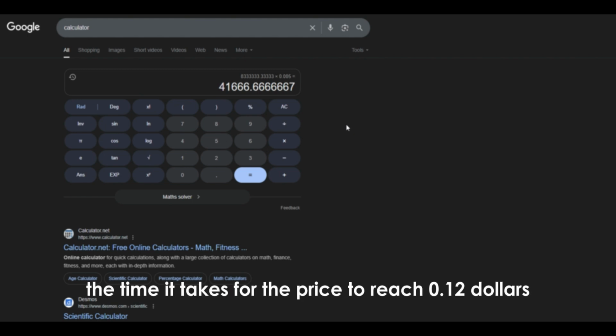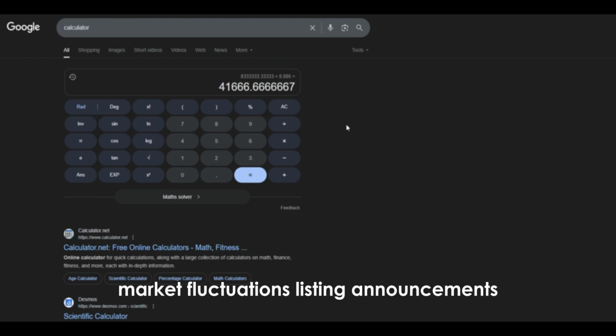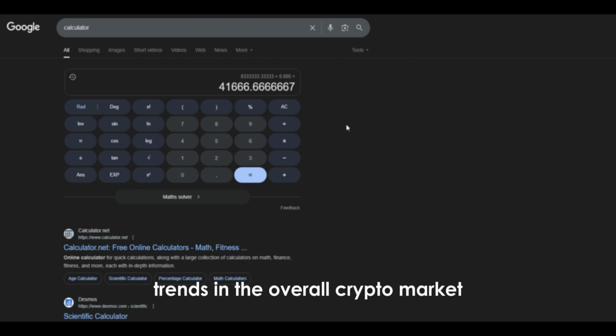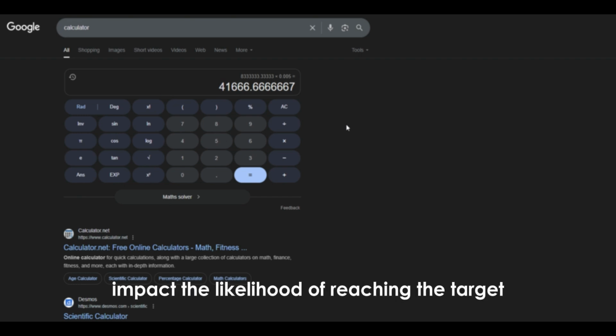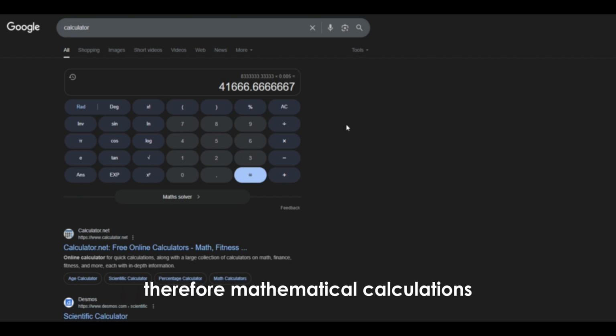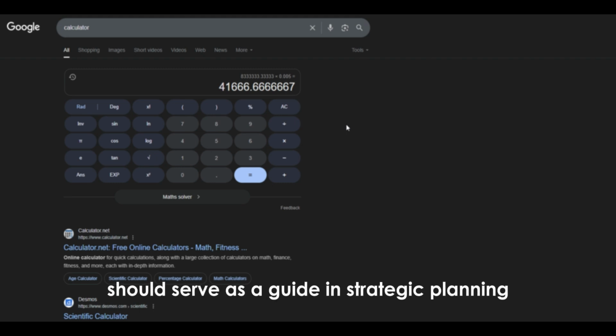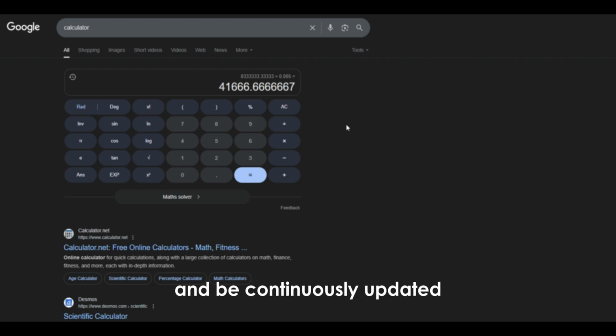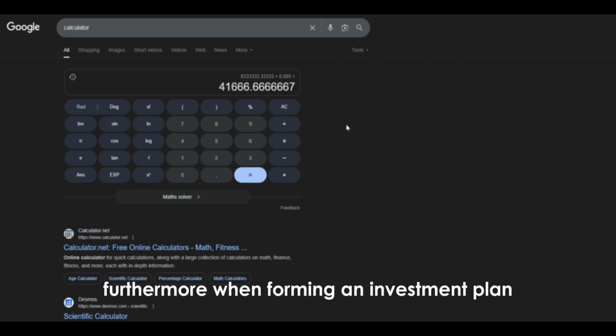For example, the time it takes for the price to reach $0.12, market fluctuations, listing announcements, trends in the overall crypto market, and community support all directly impact the likelihood of reaching the target. Therefore, mathematical calculations should serve as a guide in strategic planning and be continuously updated according to market conditions. Furthermore, when forming an investment plan, investors should prioritize risk management.